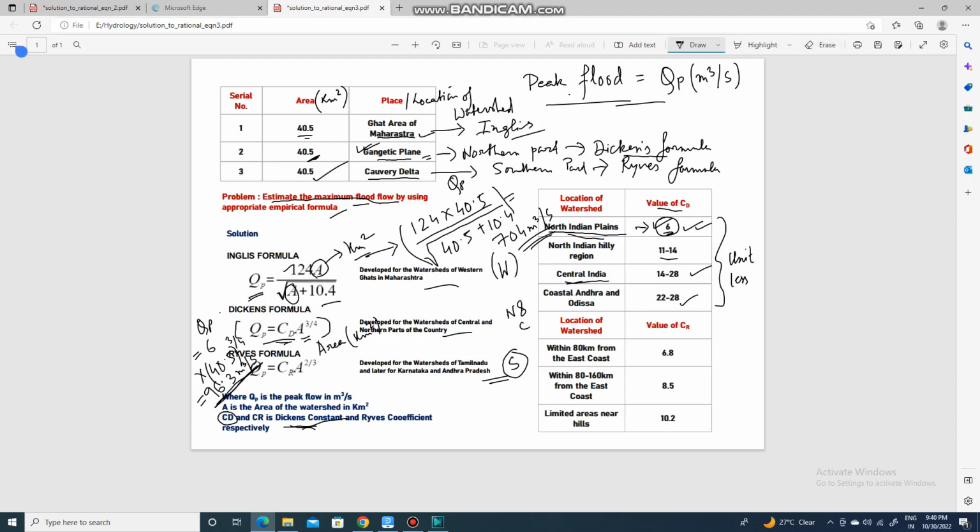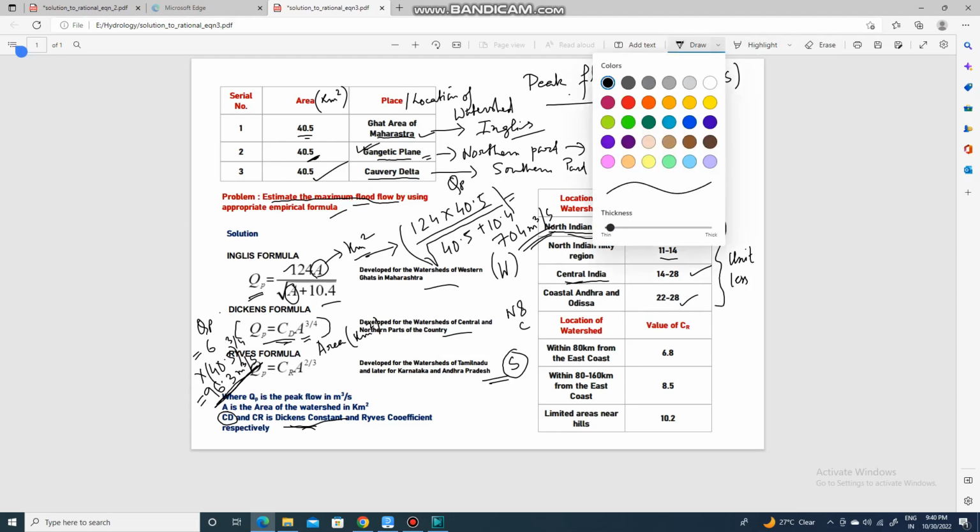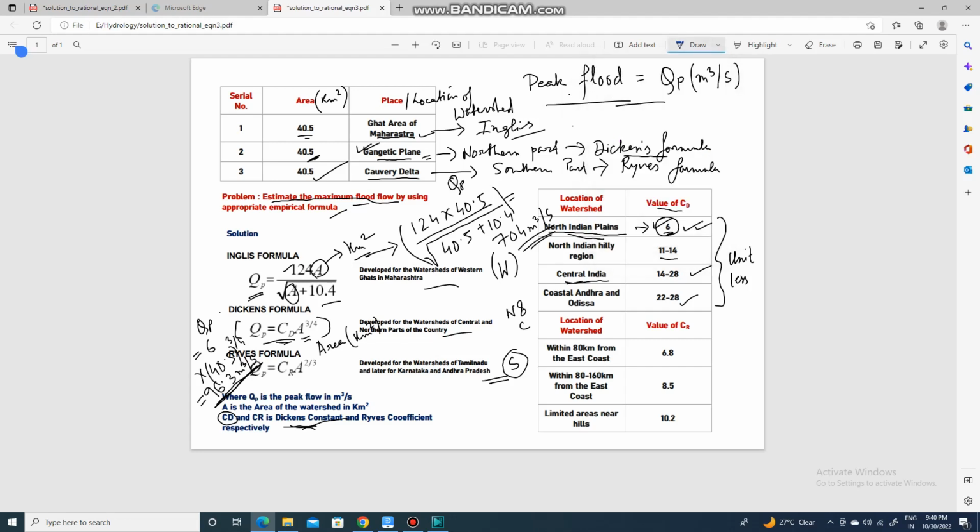So this is how we use the Dickens formula. Now let us say the third one, the Kaveri Delta. The watershed is located in the Kaveri Delta. Area is the same, 40.5. So Wright's formula